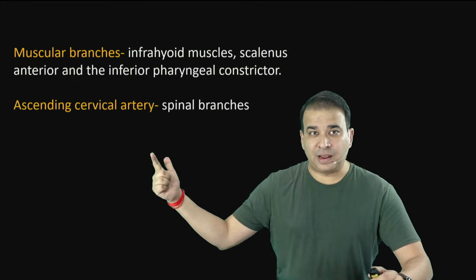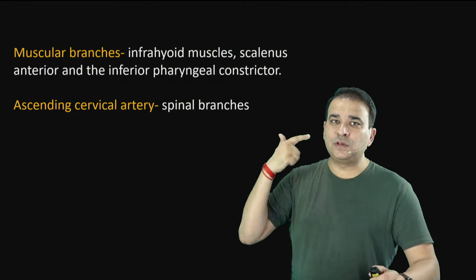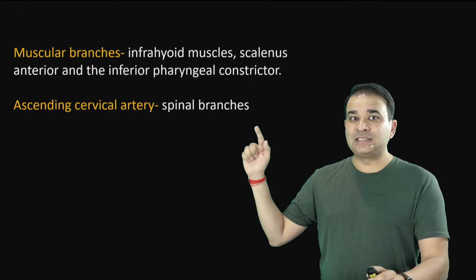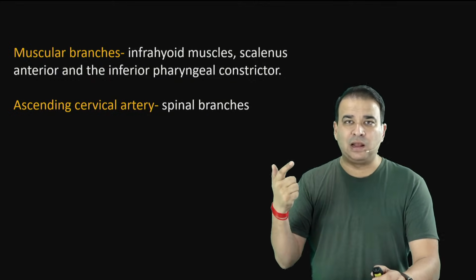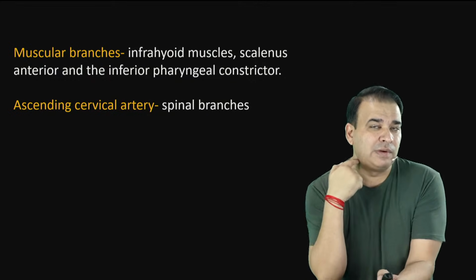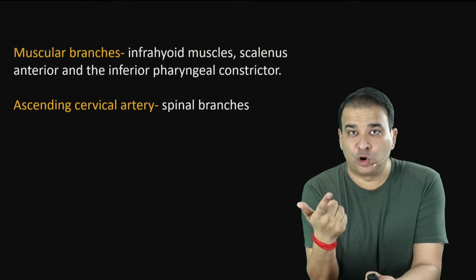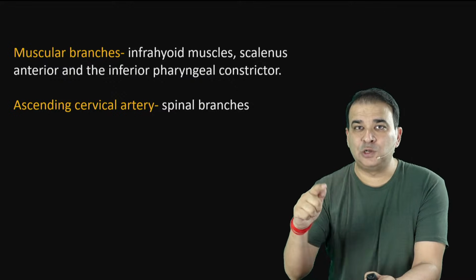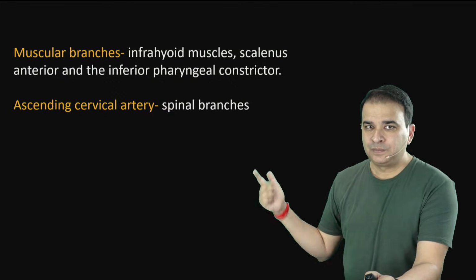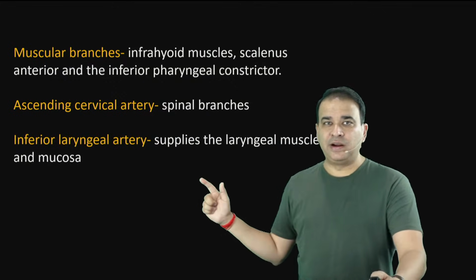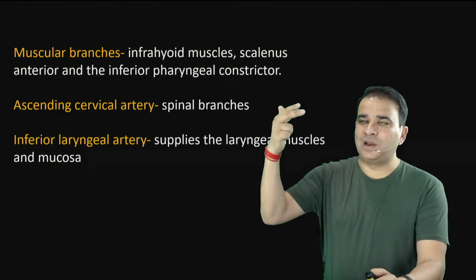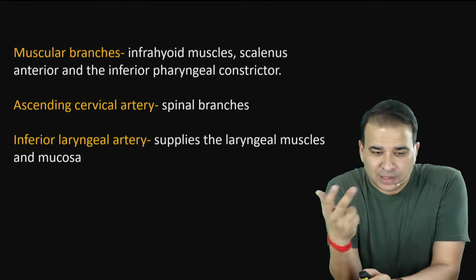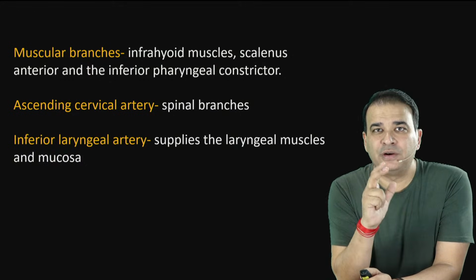It gives off the ascending cervical artery, which gives off spinal branches. They are all branches of inferior thyroid artery. They basically enter through the intervertebral foramen, and they do supply the spinal cord also. So it's not wrong to say that inferior thyroid artery's branches did supply the spinal cord as well. Then inferior laryngeal artery. We have two laryngeal arteries, superior laryngeal and inferior laryngeal. Superior laryngeal artery is a branch of superior thyroid. Inferior laryngeal artery is a branch of inferior thyroid. Straight and simple.